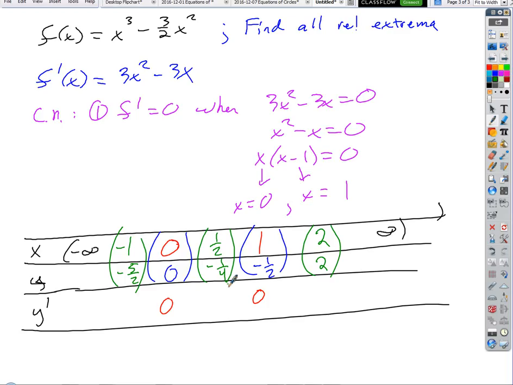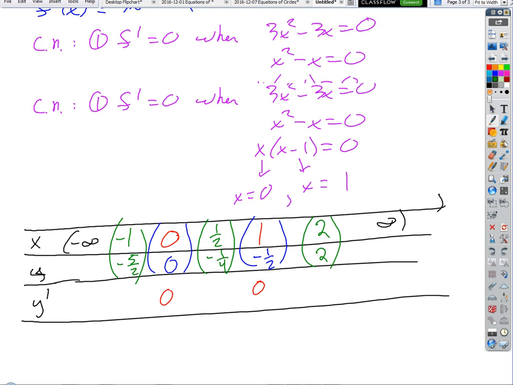Let's look at these y values. This y value is going to be greater than that one, and this y value is greater than that one. So it's the low point of those 3, so it's a minimum, isn't it? This one is less than 0, and this one is less than 0, so this is the high point of those 3 points, and so it has to be a maximum, right? Does that make sense?